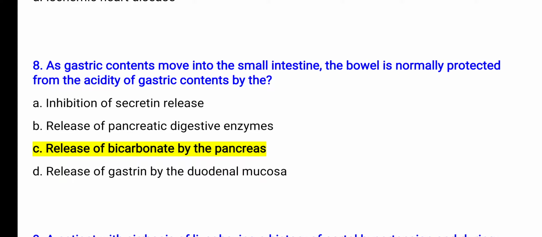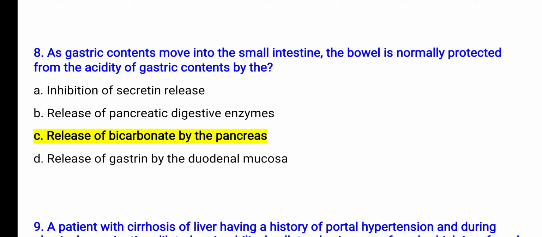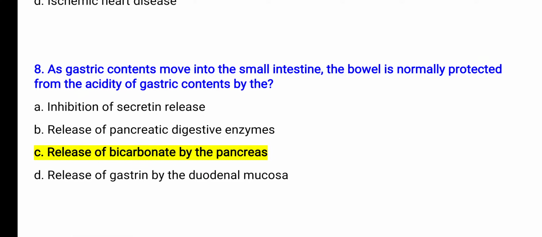So pancreatic juices are digestive juices, and other than that there is bicarbonate. The pancreatic juices are synthesized and secreted from exocrine acinar cells, and bicarbonate is secreted from the epithelial cells lining the pancreatic duct.